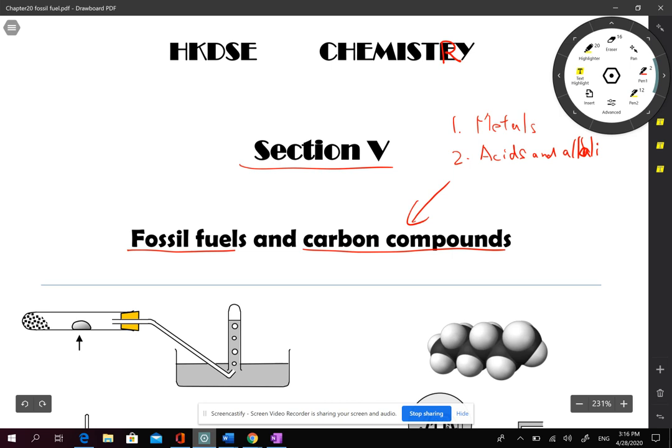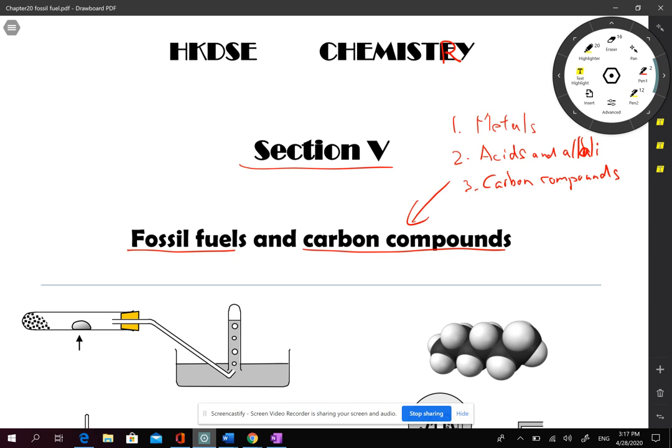And the third category goes to carbon compounds. If you still remember, in the first several lessons, I told you that there are more than 40 million kinds of compounds, and more than 30 million kinds are carbon compounds. There are so many different kinds of carbon compounds. So how can we learn carbon compounds more systematically? Actually, the following chapters will teach you how to do it.